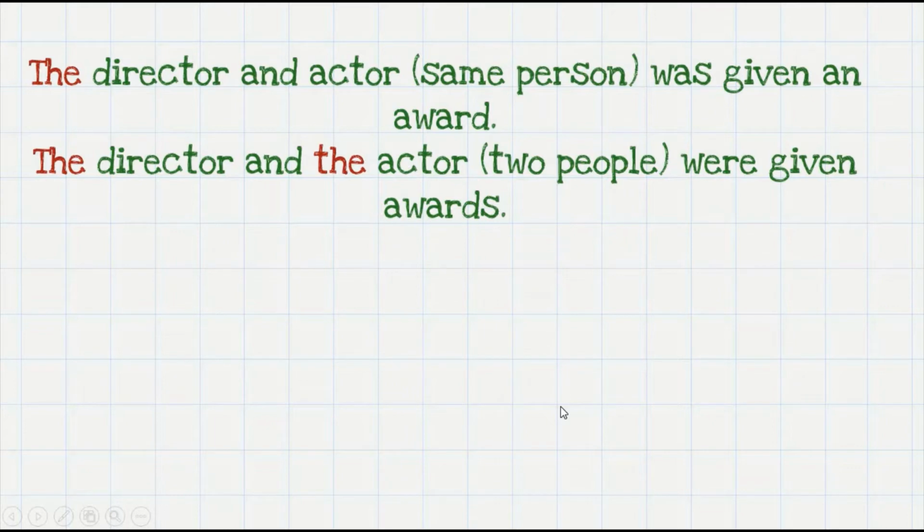The director and actor. Now here we find that the article the appears only once before the director. Therefore, we are referring to the same person who is the director as well as the actor. But in the second sentence, the director and the actor. So now here the article the appears twice and therefore we know that it refers to two people. One is the director, the other is the actor.